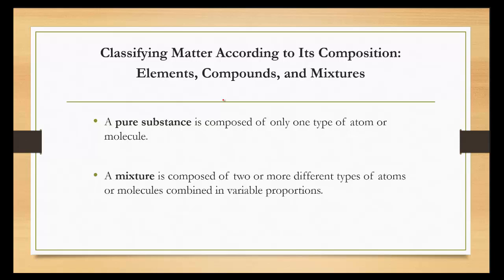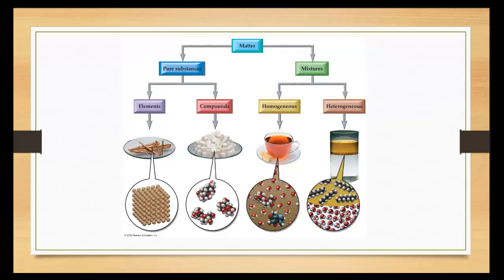A pure substance is composed only of one type of atom or molecule, where a mixture is composed of two or more different types of atoms or molecules combined in variable proportions.